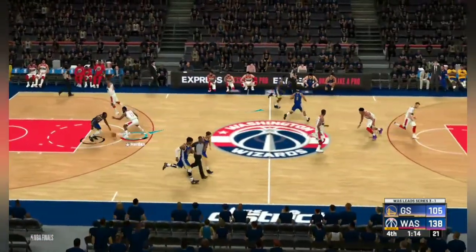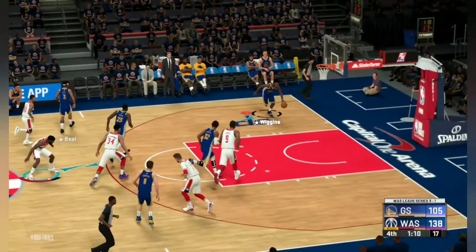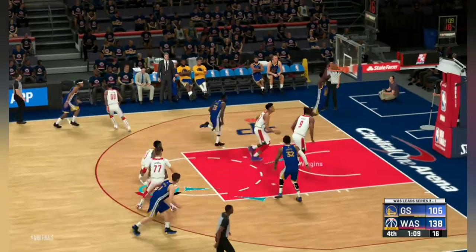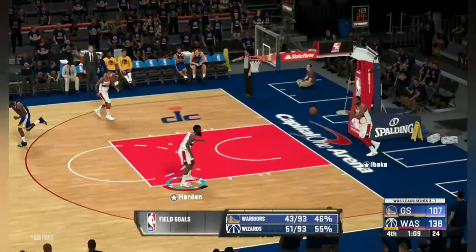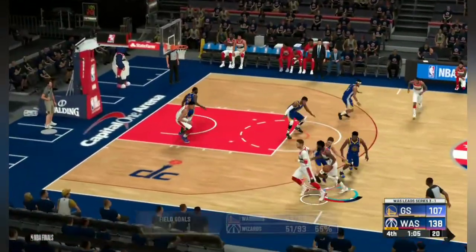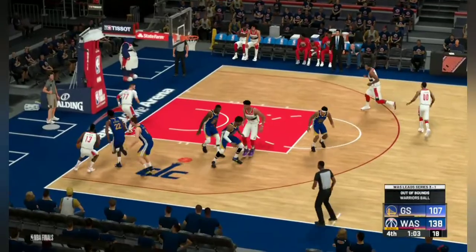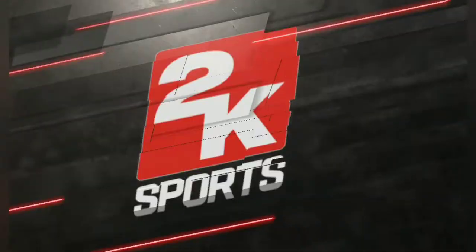Draymond Green has the ball in his hands, passes to Andrew Wiggins, and he flushes it at home. So let's probably have one more possession. James Harden has the ball in his hands and he goes out of bounds. So again, it's a Warriors ball.